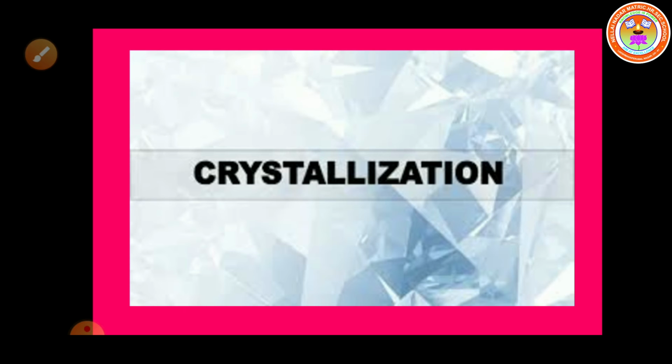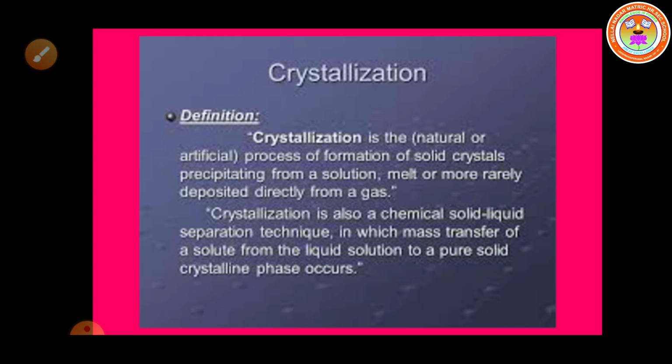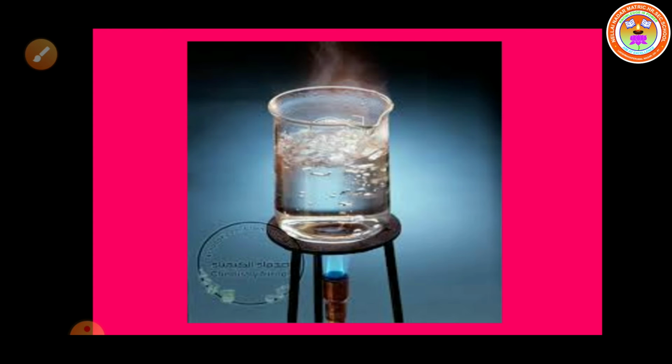Crystallization is a method of separation as well as a method of purification. What is meant by crystallization? Crystallization is a method of separation as well as a method of purification, and it is also a special form of physical change. The soluble impurities get removed from certain solids by crystallization. The process of cooling a hot concentrated solution of a substance to obtain crystals is called crystallization.